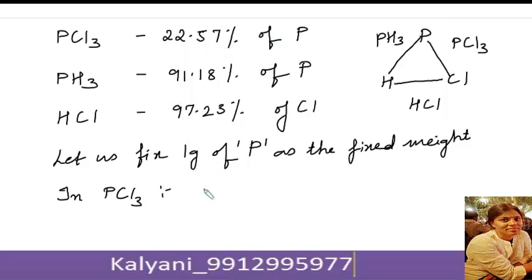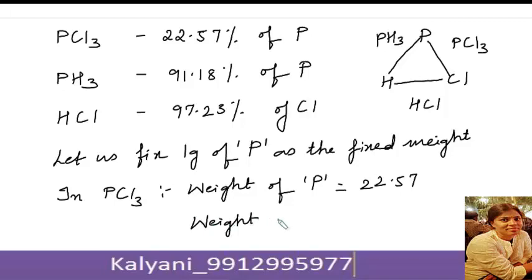Therefore, weight of phosphorus is 22.57 and weight of chlorine would be 100 minus 22.57, which is 77.43 grams. So weight of phosphorus is 22.57 grams. Therefore, weight of chlorine would be 77.43 grams.